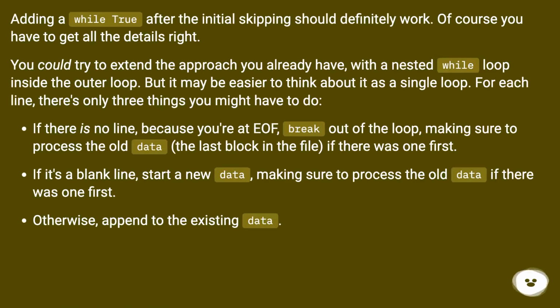Adding a while true after the initial skipping should definitely work. Of course, you have to get all the details right. You could try to extend the approach you already have, with a nested while loop inside the outer loop. But it may be easier to think about it as a single loop.